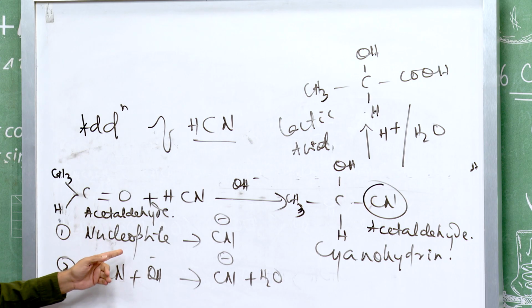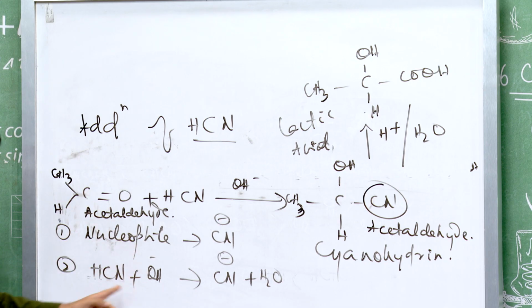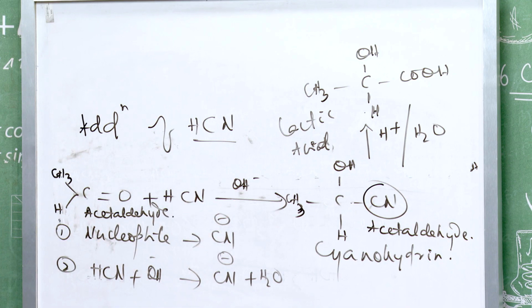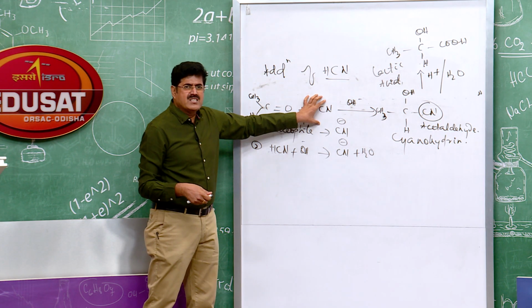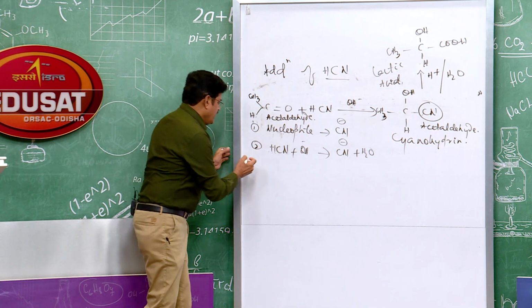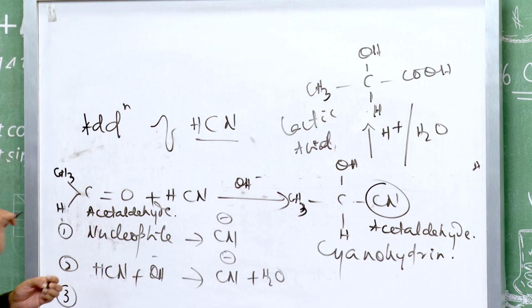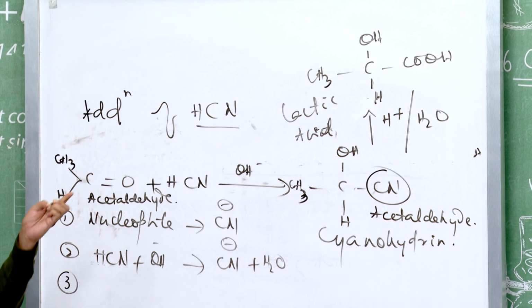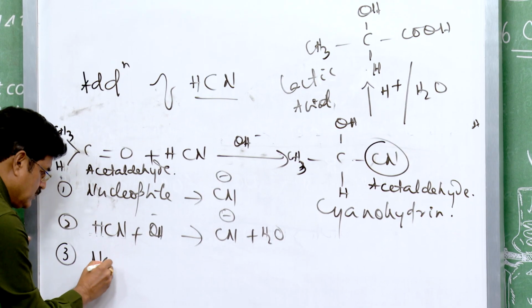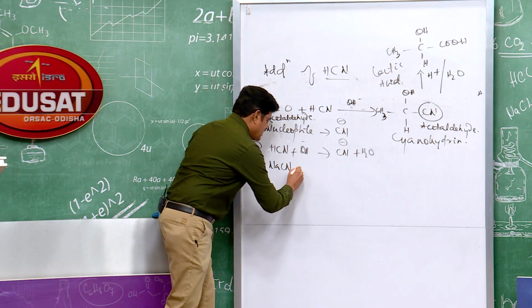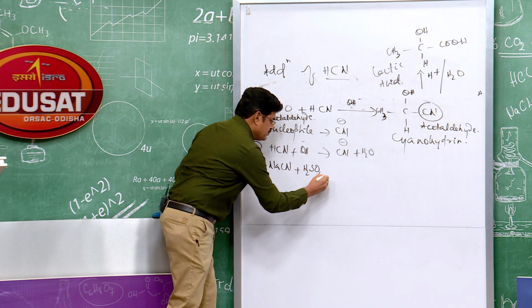Number 1, the nucleophile is the CN minus ion. Number 2, the reaction occurs in a weakly basic medium. Number 3, HCN is highly toxic. Being highly toxic, the hydrogen cyanide liquid is generated in situ.